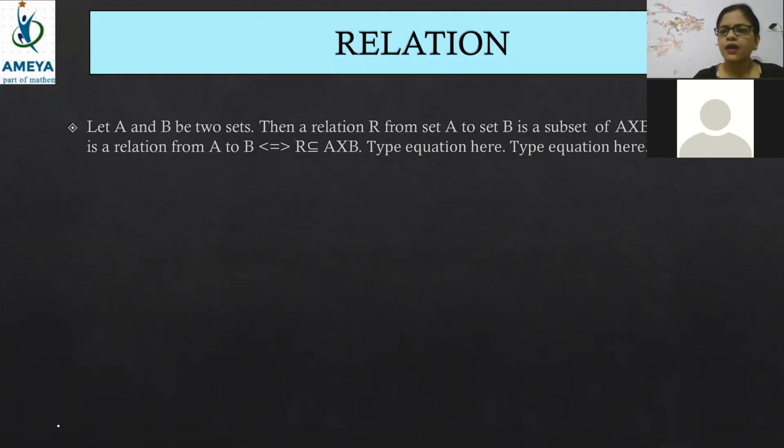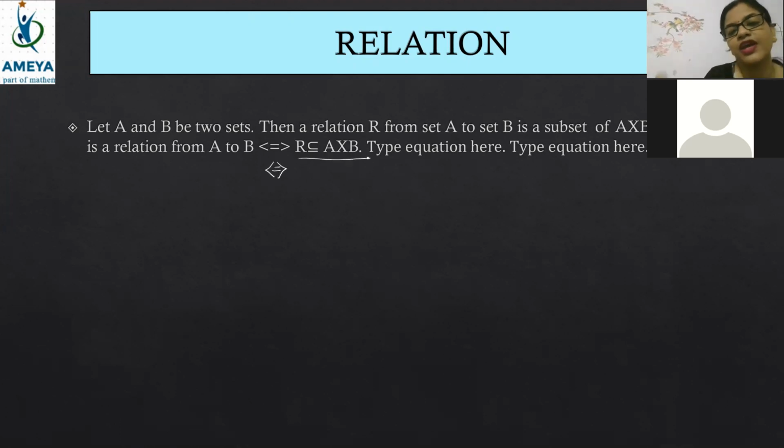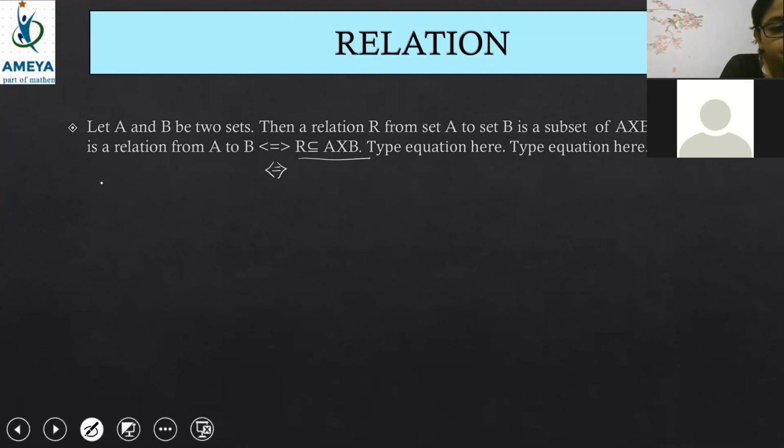Beta, I'm reading the definition. After that, I want you to understand relation one by one. If A and B are two sets, then a relation R from A to B is a subset of A cross B, and it is written with the symbol implies and implied by. R is a subset of A cross B. What does it mean that R is a subset of A cross B here?